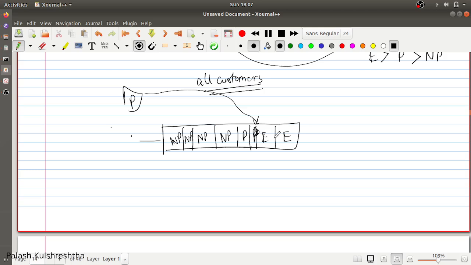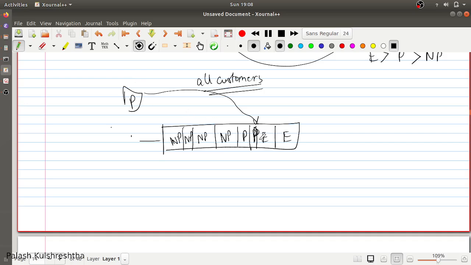Let's see what its advantages and disadvantages are. Its main advantage is that you can work towards a better SLA for different types of work that you want to do. But it can have another problem.